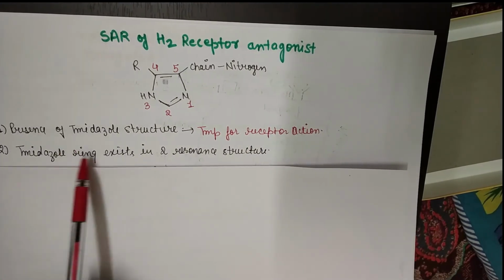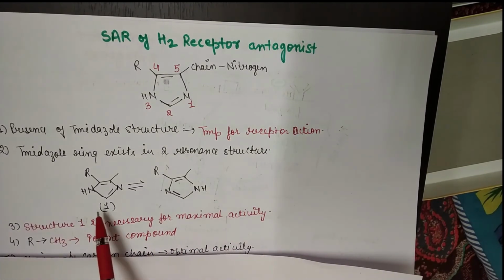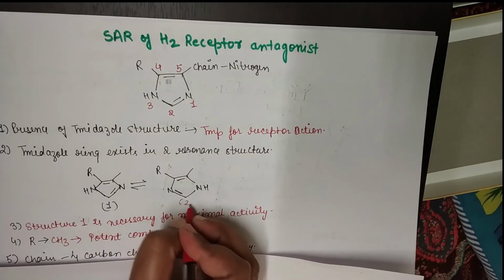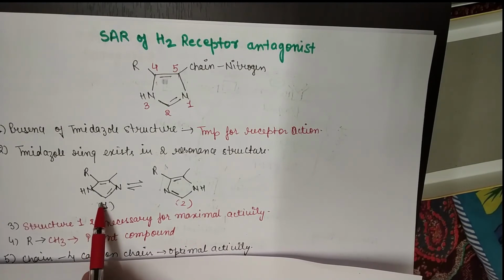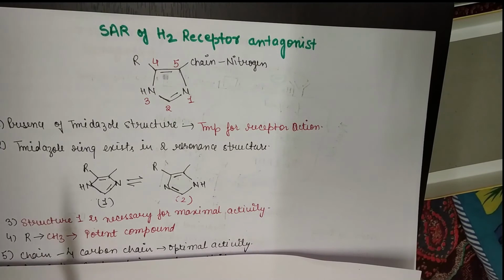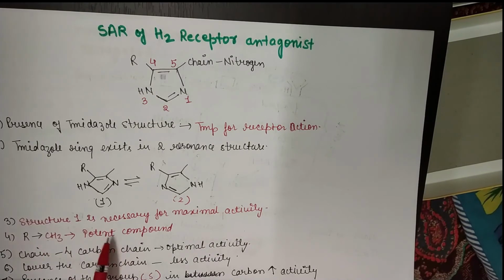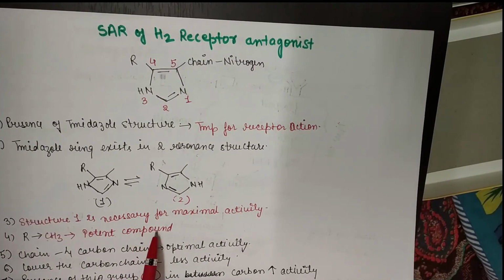Now the second point is that the imidazole ring exists in two resonance structures. Here you can see two resonating forms, but structure 1 will produce maximum activity. Of these two resonance forms, structure 1 will produce maximum activity. Next point, R at position 4. R can be replaced or substituted with a methyl group to give a potent compound. Meaning if you substitute R with a methyl group, you will get an H2 receptor antagonist drug, and the potency will be very high.